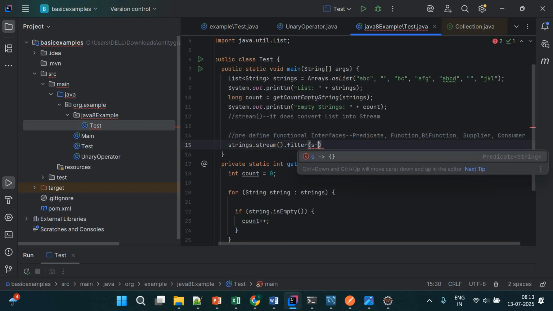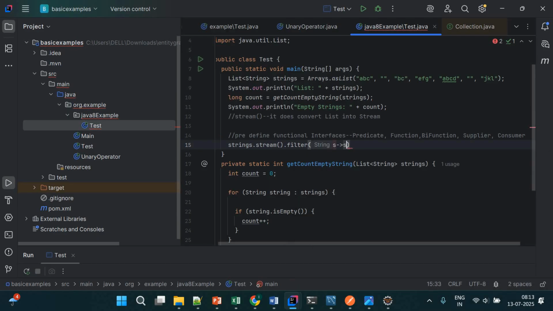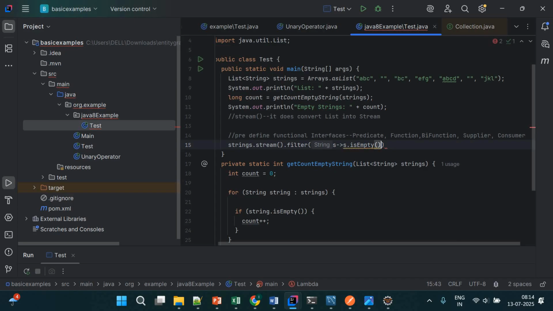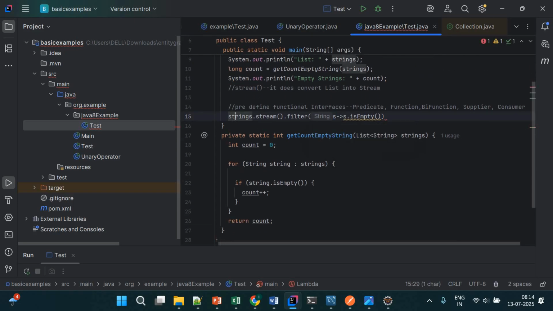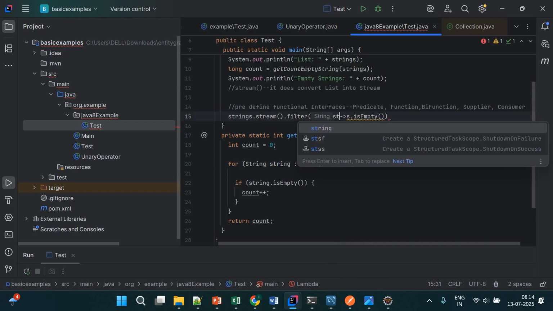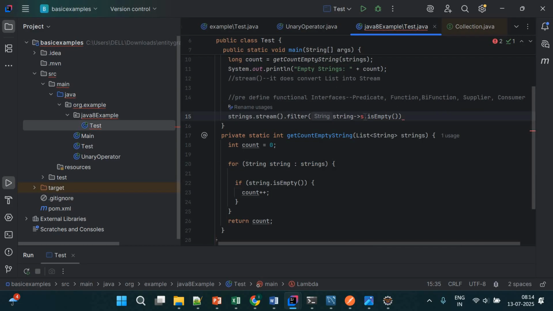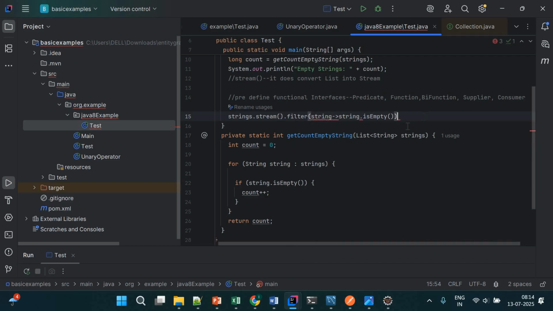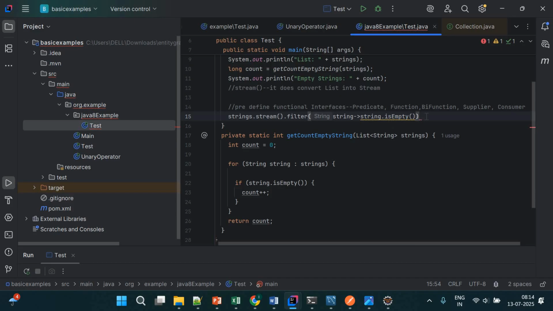So I will write here some lambda expression. I'm writing here s arrow, what s dot, what does it check? isEmpty. So s, you can compare it like here. This strings is a list only, right? And s is like this string only. So it will read one by one. Let me make it a String here completely. Here s is small, right? So let me make it String here. String dot isEmpty, right? So it is nothing but a kind of loop only.